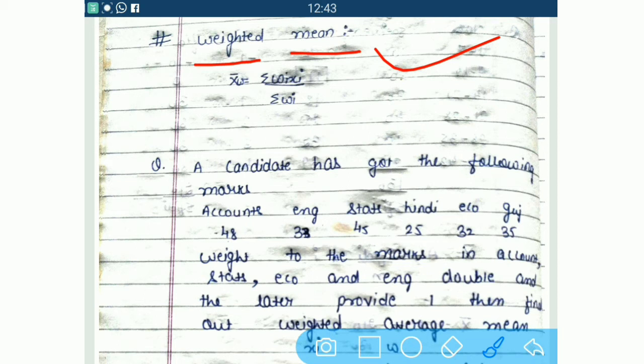So what is the formula of this weighted mean? See here, it is denoted as x bar w. X bar w, that is our weighted mean, and formula for this is sigma wi xi divided by sigma wi. That means multiplication of wi into xi and total of that wi into xi, as well as it is divided with sigma wi, that is divided with the total of the weights. So in this way we have to calculate our weighted average mean.